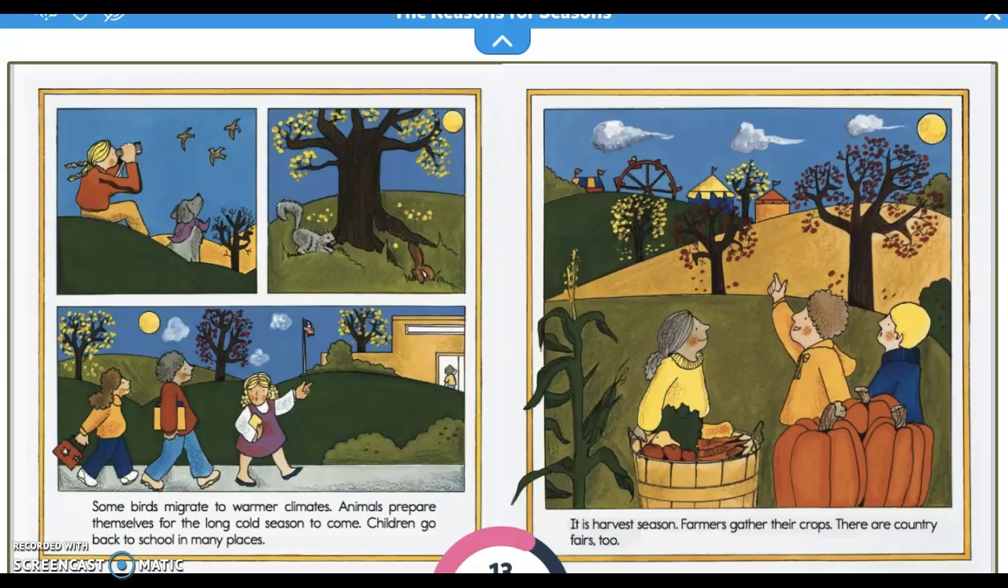Some birds migrate to warmer climates. Animals prepare themselves for the long, cold season to come. Children go back to school in many places. It is harvest season. Farmers gather their crops. There are country fairs too.